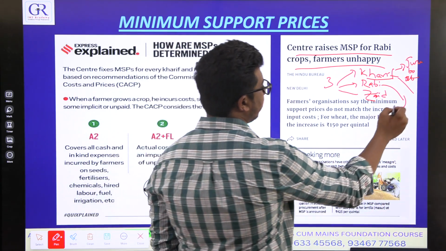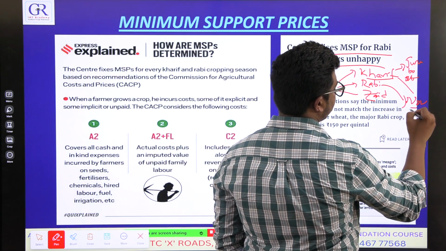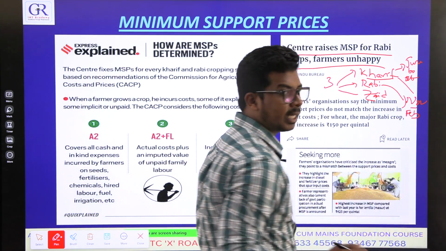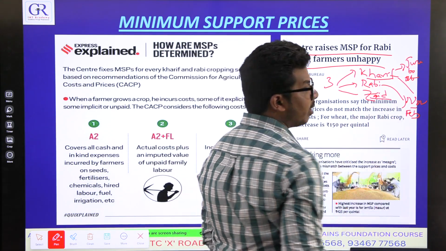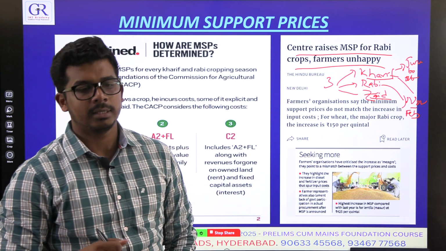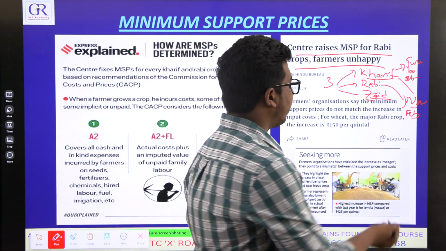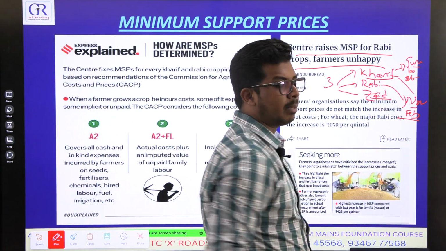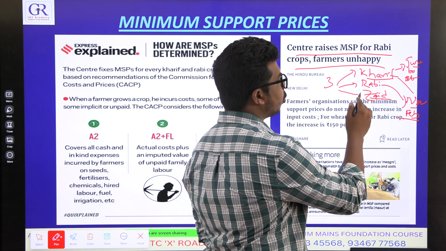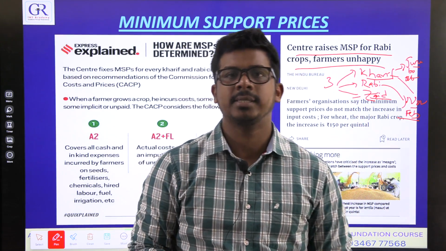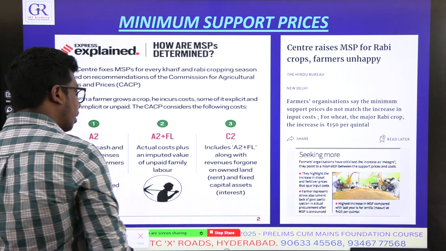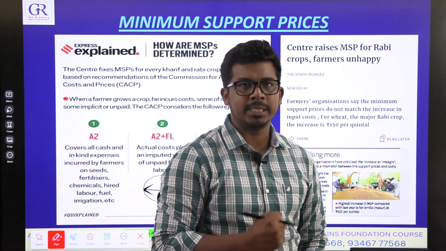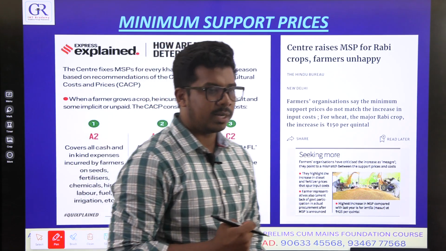Rabi is nothing but coinciding with the winter. That means November to February. So Rabi are nothing but winter crops. Which crops you cultivate in winter? Zaid is nothing but a small season between Rabi and Kharif. So after February, before June, in March, April, May, in the short season, some cucumbers, etc., are cultivated in the Zaid season. So, 3 agricultural seasons. Now the government announces something called MSP, minimum support prices, for some crops.